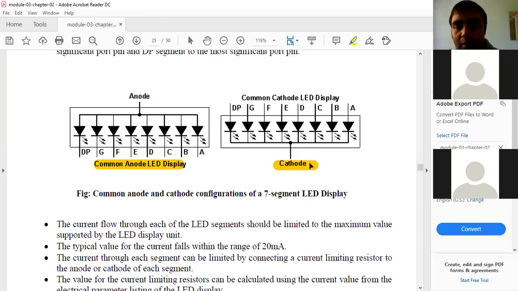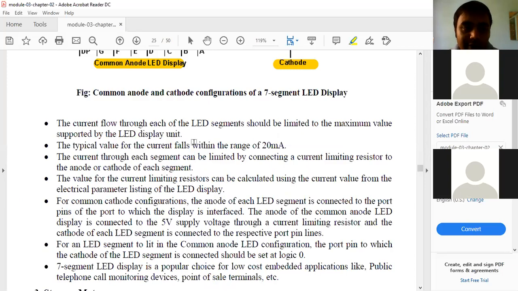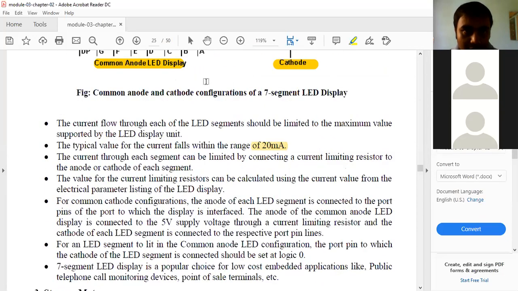Again, what about the common cathode? All cathodes are connected to a common terminal, usually to the ground. Then it is called the common cathode LED, and it is a very simple concept. The maximum current that can be given is 20 milliamps, right? Yes. So observe here one more important point.